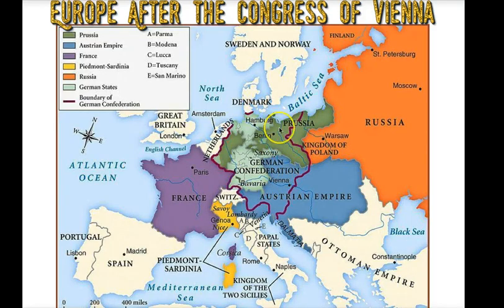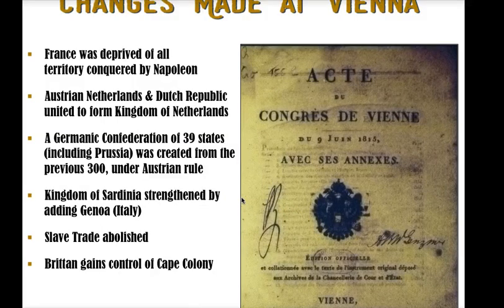Another thing they did was create the German Confederation. The German Confederation took what was the Holy Roman Empire of over 30 different principalities, and they made 39 states. Austria will control this German Confederation, but included will be the country of Prussia. Notice Prussia is going to be split, but Prussia will get two areas. And this German Confederation, they hope, by placing this strong area on the border of France will keep it in check.